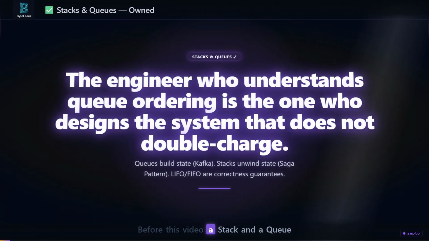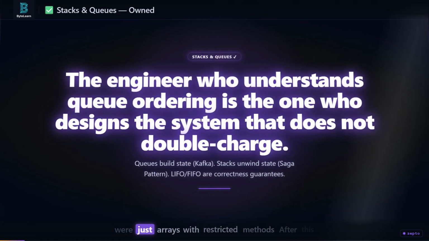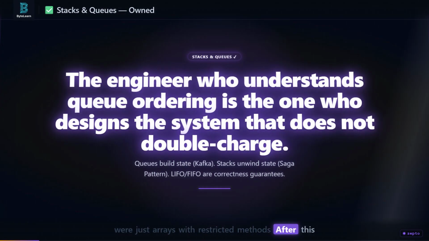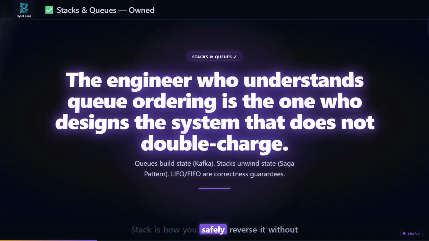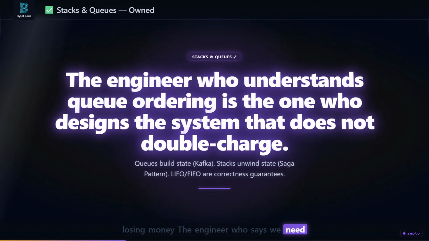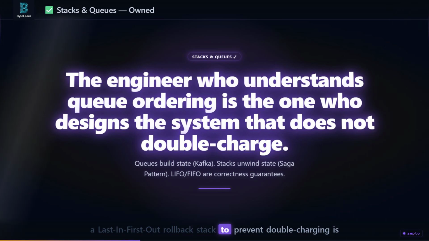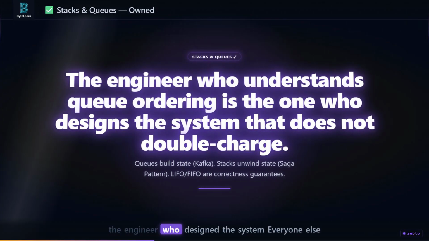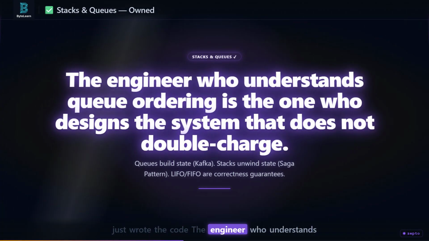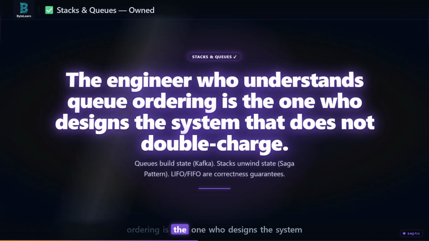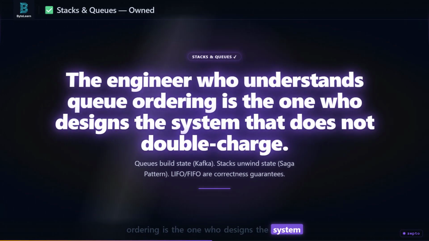Before this video, a stack and a queue were just arrays with restricted methods. After this video, you know that a queue is how you safely process a payment pipeline, and a stack is how you safely reverse it without losing money. The engineer who says we need a last in first out rollback stack to prevent double charging is the engineer who designed the system. Everyone else just wrote the code. The engineer who understands ordering is the one who designs the system that works.